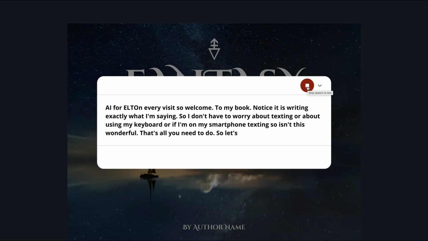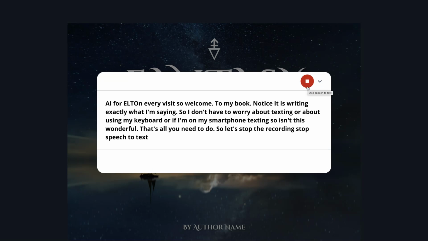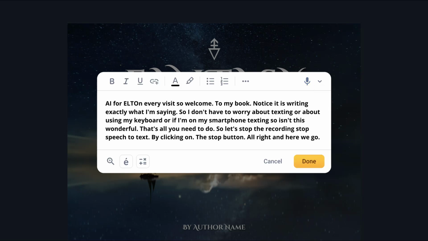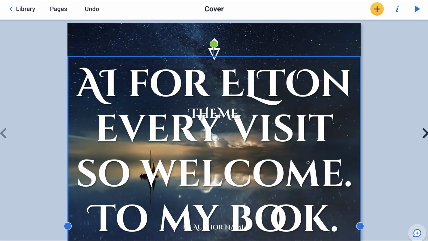So let's stop the recording, stop speech to text by clicking on the stop button. All right, and here we go. So there, I clicked on it, and notice there's my text. So that really saves me a lot of time because I can speak faster than I can text, I think. Right, so let's click on done.